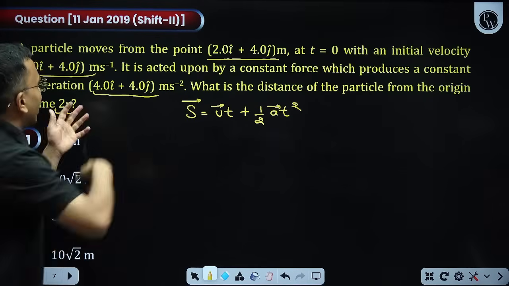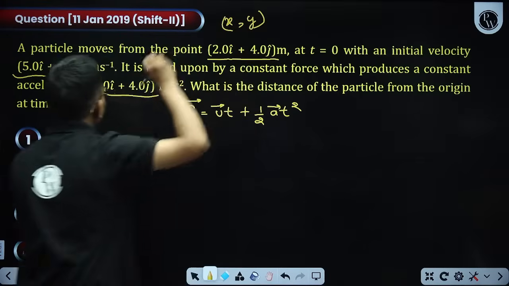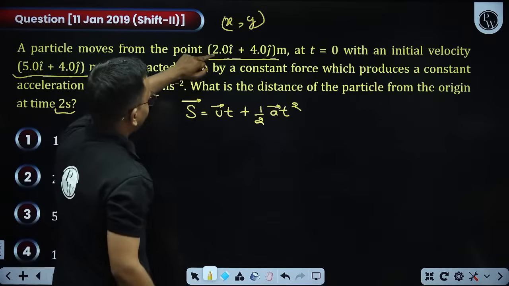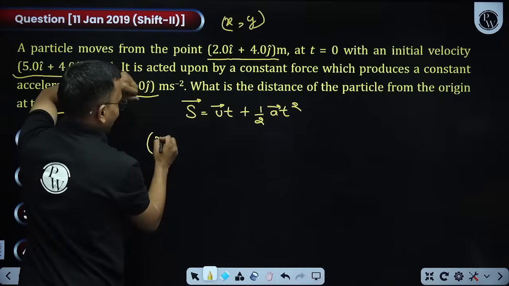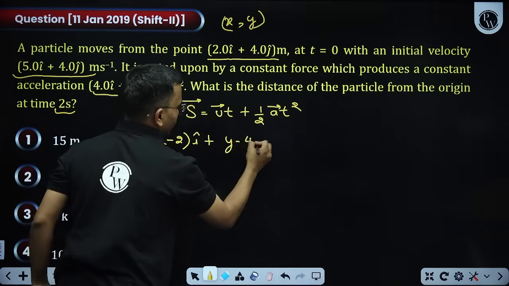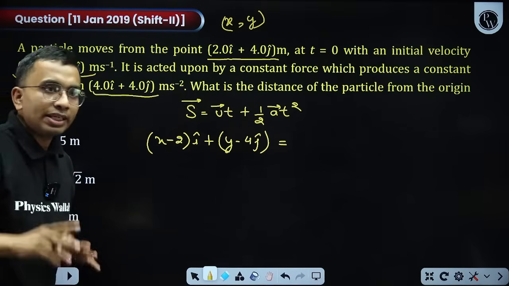So let us take my final point as x comma y. Initially the particle was at this point, so displacement will be (x minus 2) i cap plus (y minus 4) j cap. This displacement is equal to, what is the initial velocity?